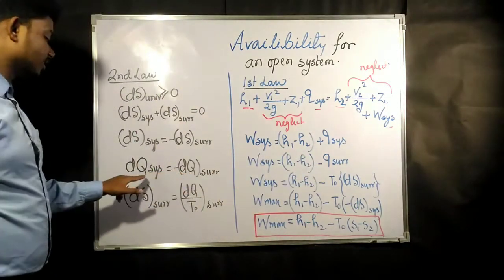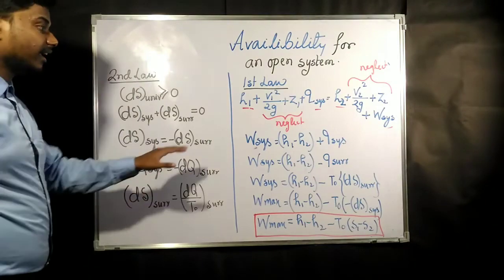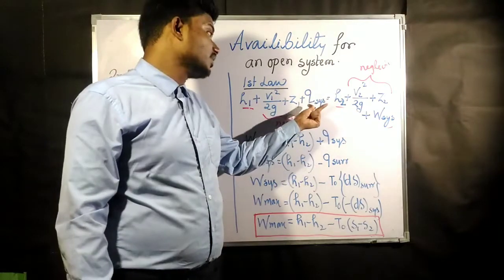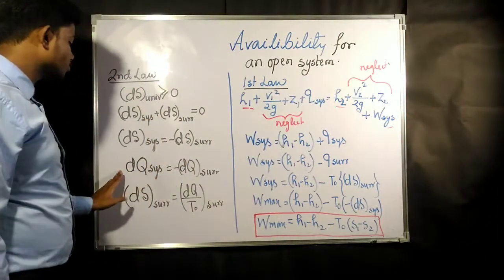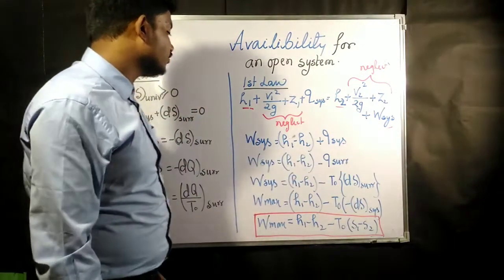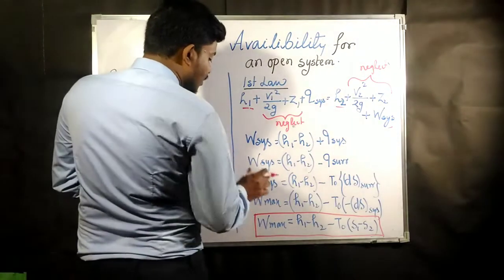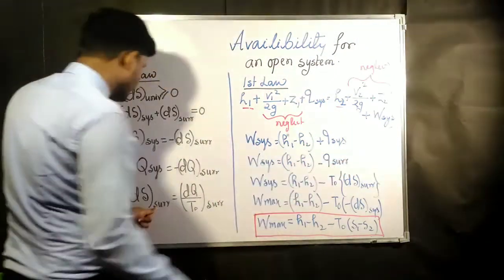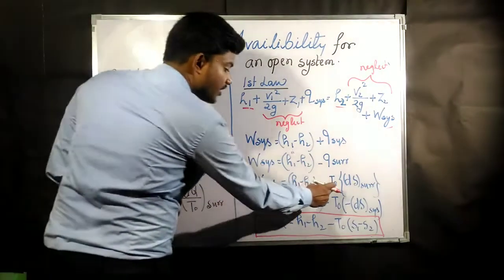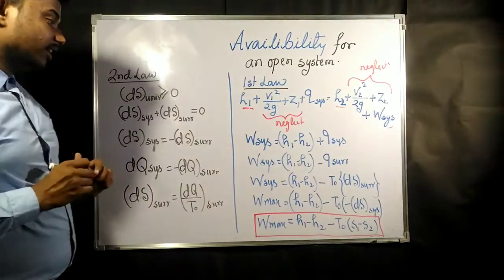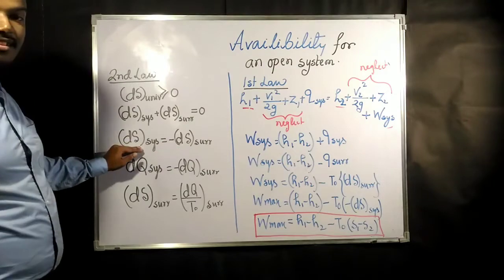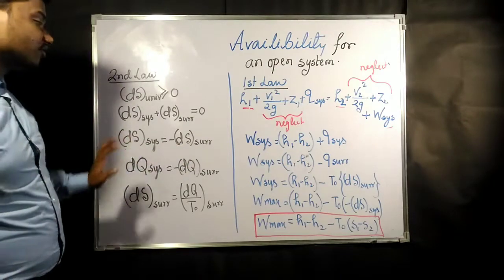Here it is a capital letter, and here we have written small letter q because we have taken it per unit mass. Per unit mass becomes small q. Otherwise the concept is going to be the same. dQ system is going to be minus of dQ surrounding. Now how can you find dQ surrounding? dQ surrounding is nothing but T naught into dS surrounding. Again, dS surrounding is what? dS surrounding is minus of dS system.